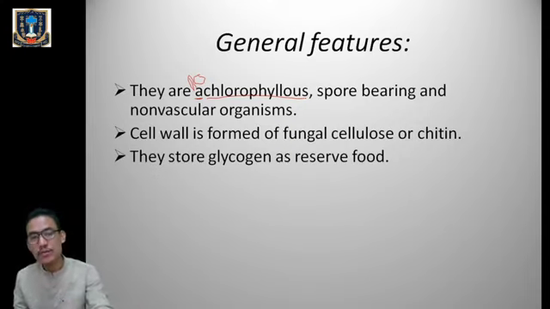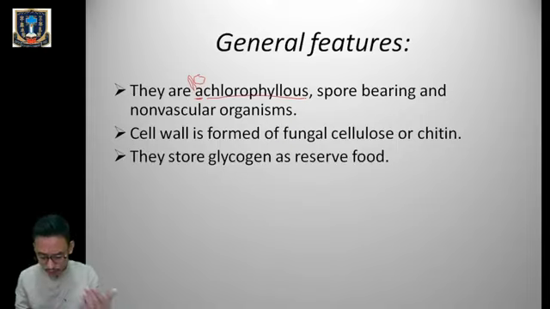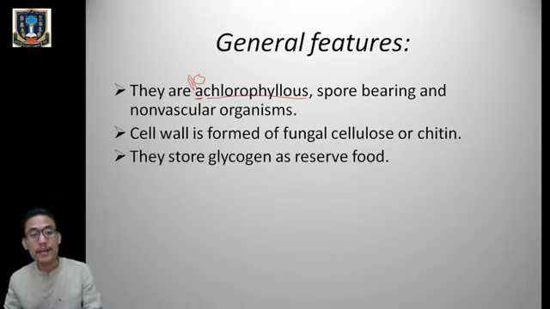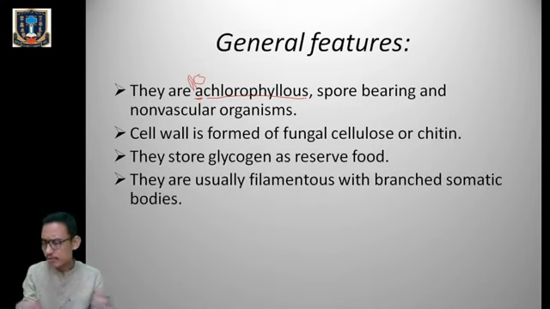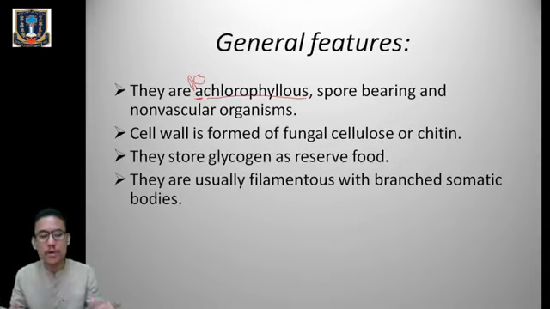Okay, likewise in the case of kingdom fungi also, the reserve food materials are in the form of glycogen. Next point, they are usually branched, filamentous with a somatic body. Afterwards, when we talk about the fungal structures, we are going to look at the structure of the fungi, and there we will talk about the filamentous and the branched body.